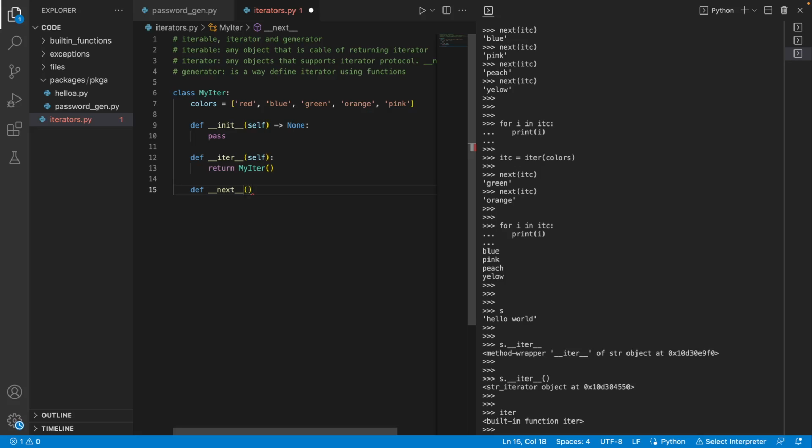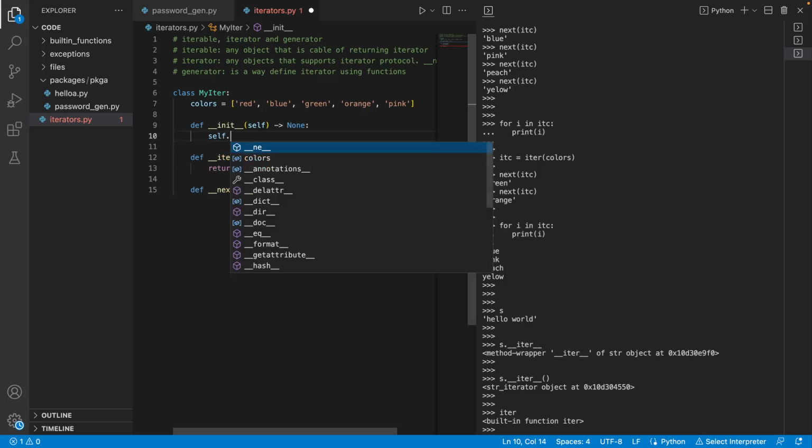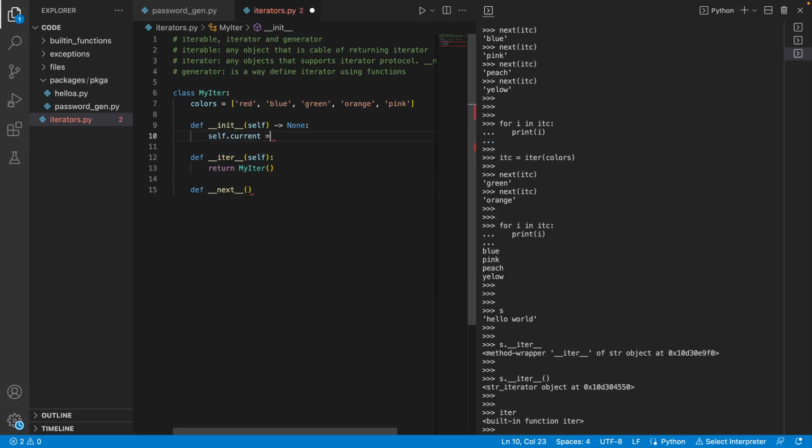So it should return the current value. Let's keep this thing, self.current_index. What I'm actually doing myself is creating some iterator object, a blueprint class for an iterator. I don't have to go through all of this effort if I use generators. That one we will see in a moment. So current index is 0.